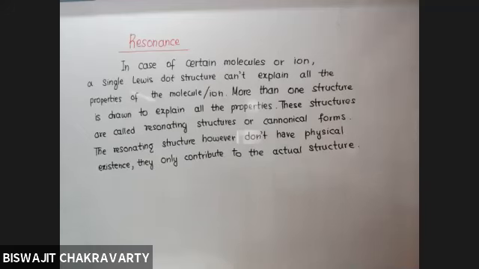Which structure actually exists in nature? The hybrid, the combined one, that is formed out of the two.